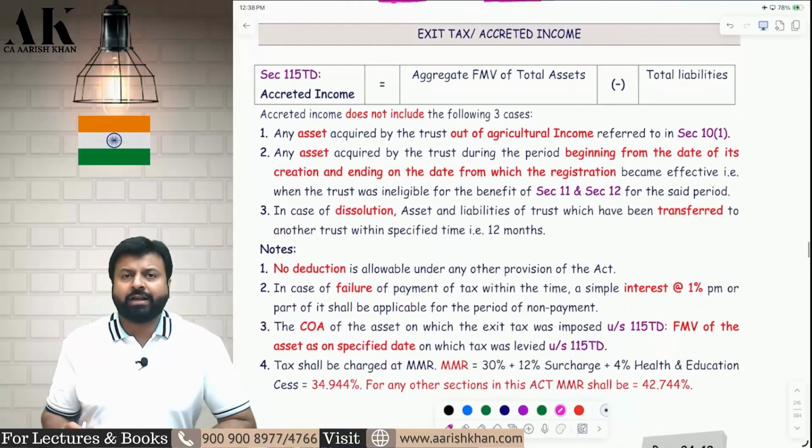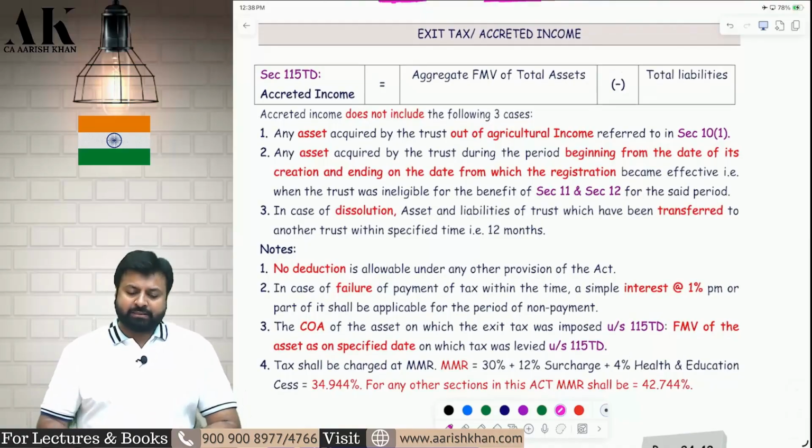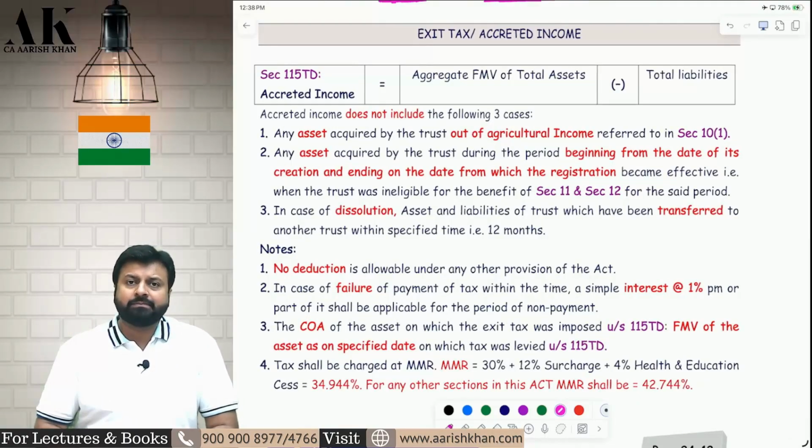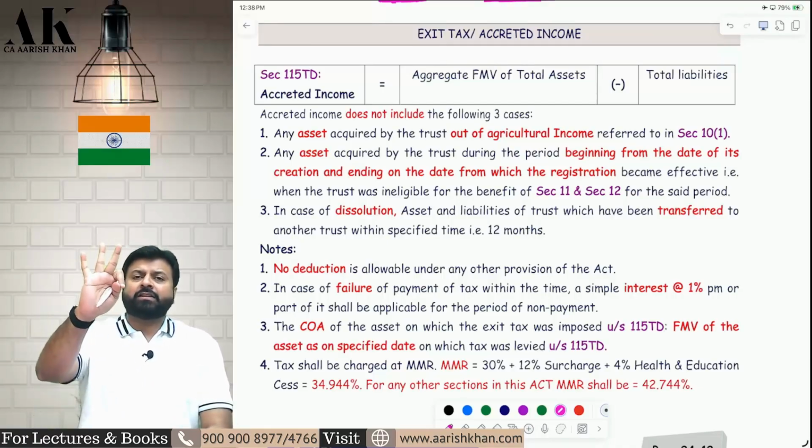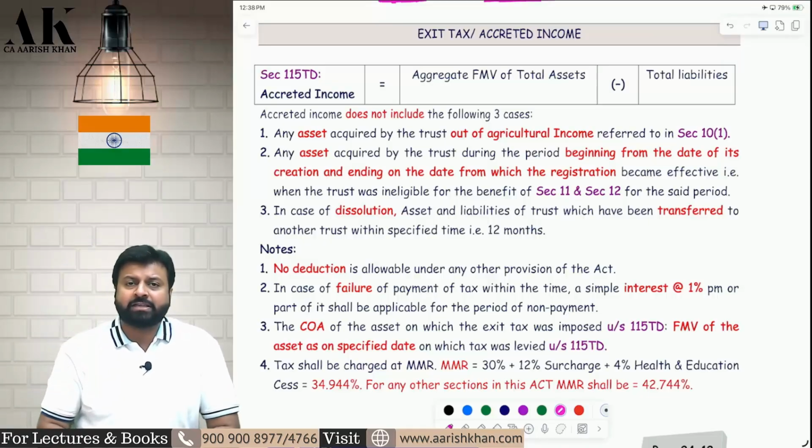Okay. Now let's move on to the exit tax. Now what is exit tax, sir? Exit tax or accredited income tax is nothing but when a trust ceases to be working like a trust. If a trust does any of the 3 activities, they will be liable for exit tax.